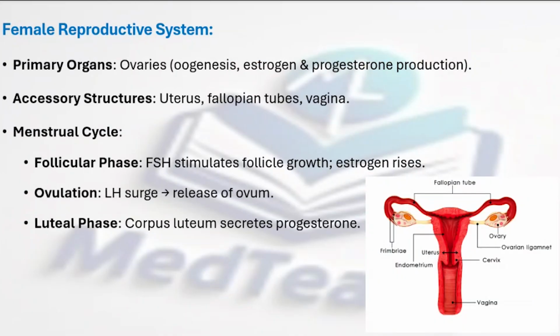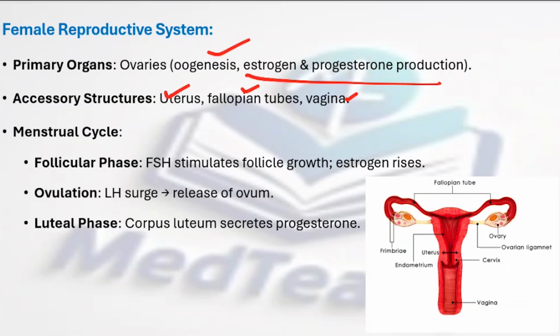Coming to the female reproductive system, the primary organs in the females are the ovaries, which are going to produce oocytes. The process is known as oogenesis. And then estrogen and progesterone production is also there. Accessory structures of the female reproductive system include the uterus, fallopian tubes, and vagina.